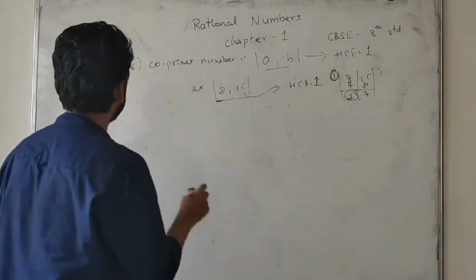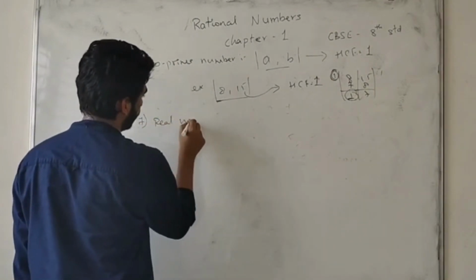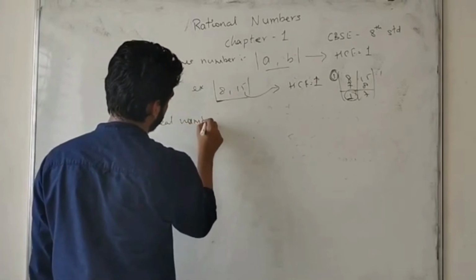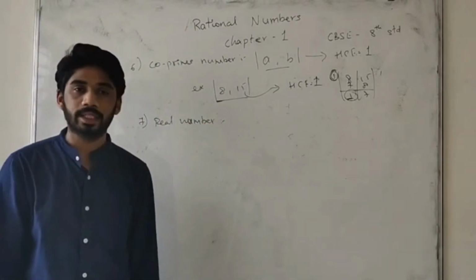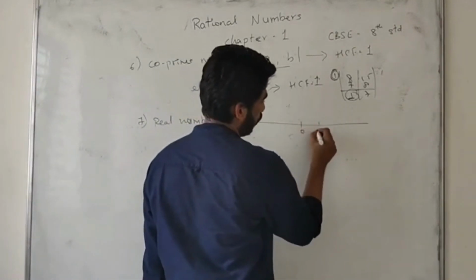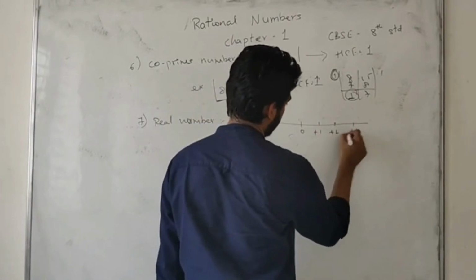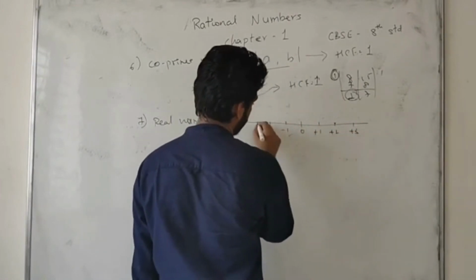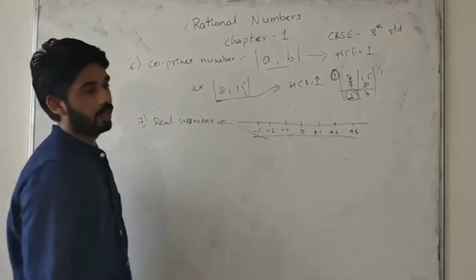Now real numbers. Seventh one, real numbers. Real numbers are these numbers with the integers, on the line graph. It will be 0, -1, +1, +2, +3, and this side -1, -2, -3. This all comes in the real numbers.